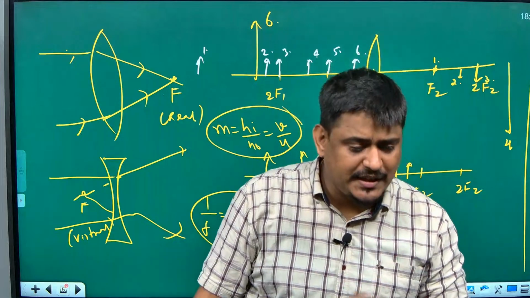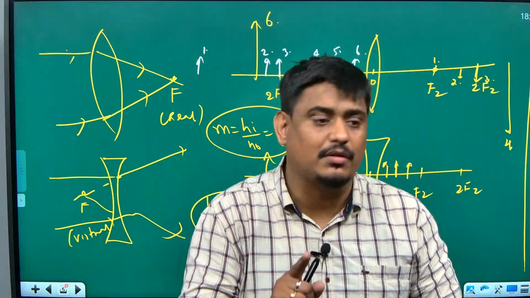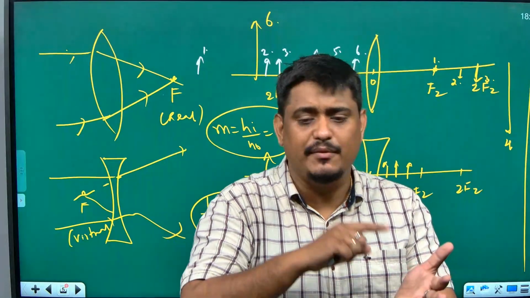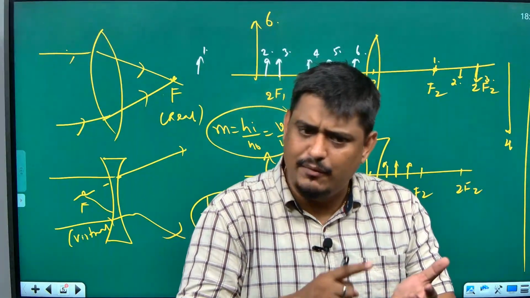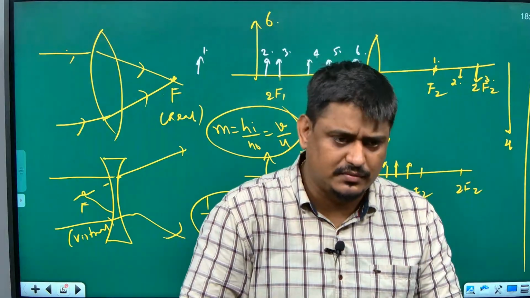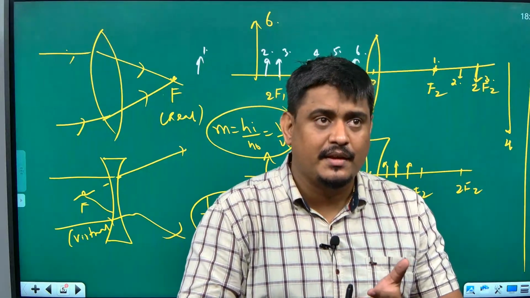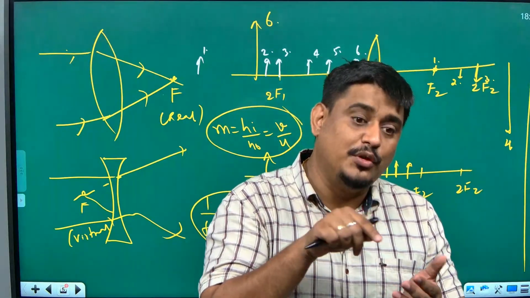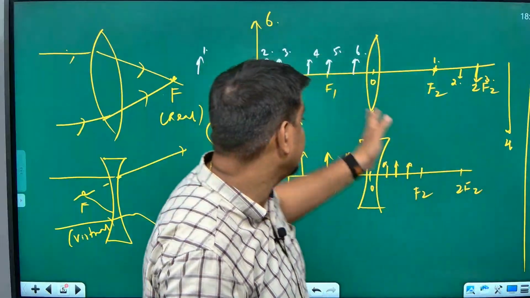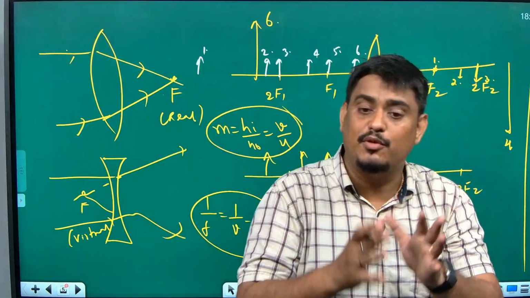Sometimes some students make the mistake of substituting the sign convention for the unknown quantity also, that is very wrong. Suppose they gave u, they gave v, and they want you to find f. They gave u, you took u as negative. They gave v, suppose you took v as positive, convex lens, and then they asked to find f. You know convex lens will have positive focal length, and if you took f as positive, it will not give you the answer correctly.